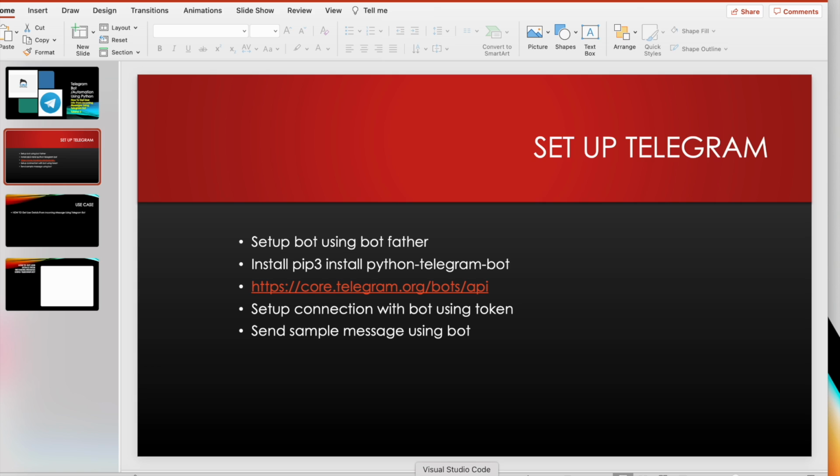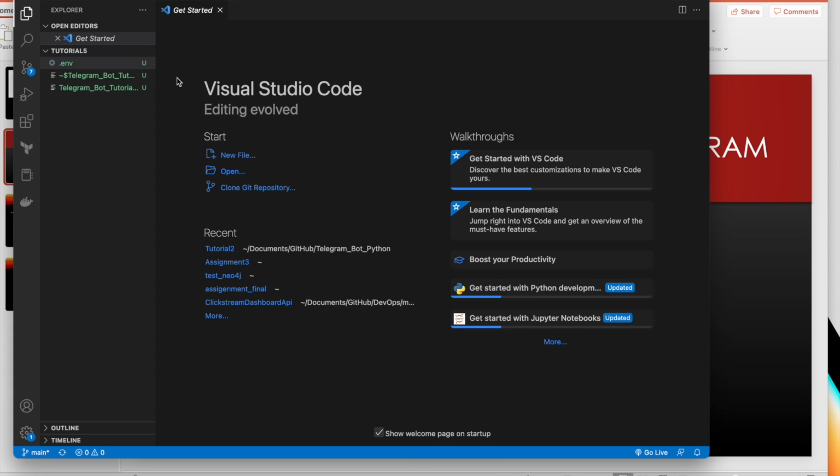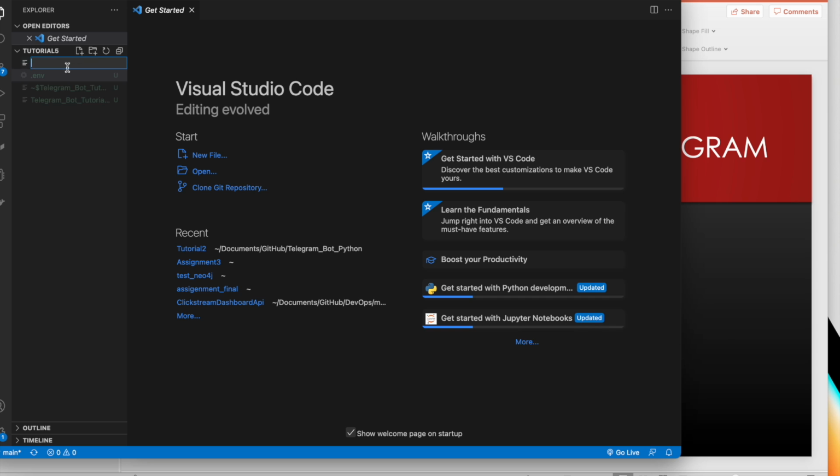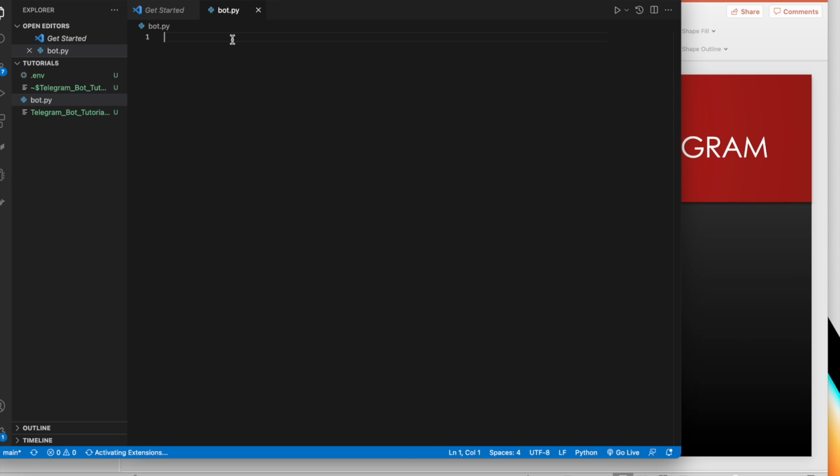Let me open my VS Code, where I have set up everything, the env file and everything. What I'll do is create a bot.py file. Okay, now we're going to start writing the code.